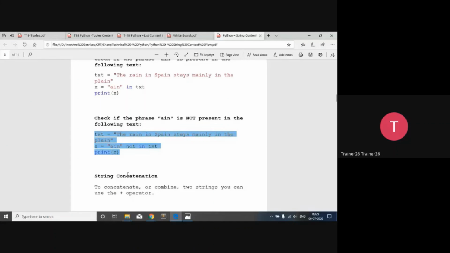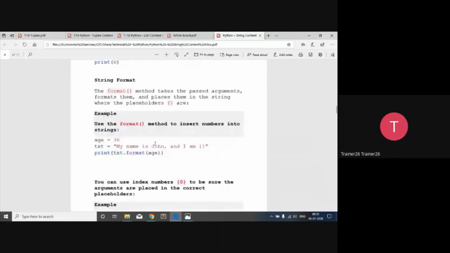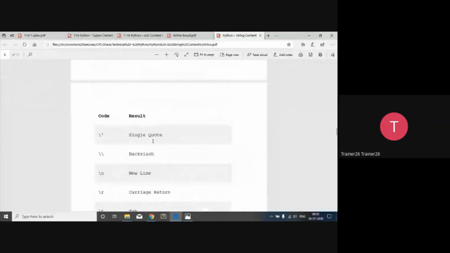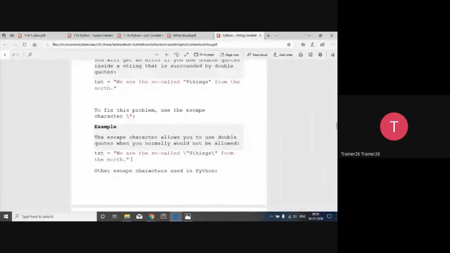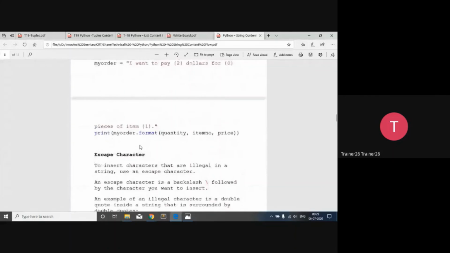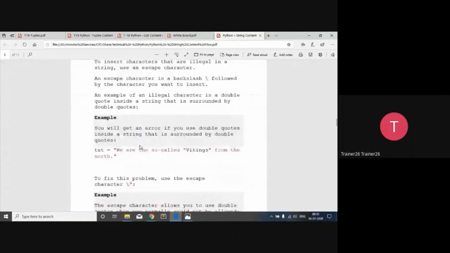Then different functions are there: concatenation, format, and many more functions that I want to show, and especially escape sequences. Many times we have to write escape sequences inside a string and we are not able to write them. So let's take an example of one escape sequence here.